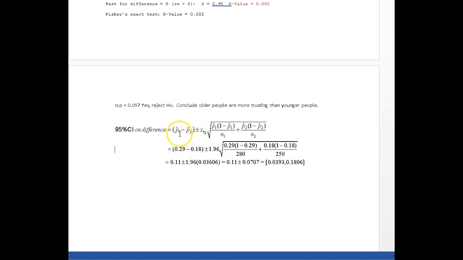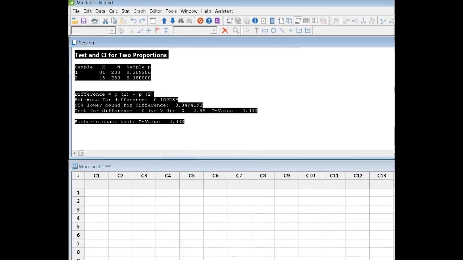You take the difference in your two sample proportions, you go out plus or minus some z-score. We're talking z, anytime we want to be 95% confident, the z-score is going to be that 1.96. And then I plug in my proportions and make sure you match up the sample proportion with the sample size. All right, I'll plug all that in my calculator and here's what I get. Now, I can go to Minitab just to make sure I got my math done right. I always double check this in Minitab because, hey, sometimes we screw stuff up on our calculator.